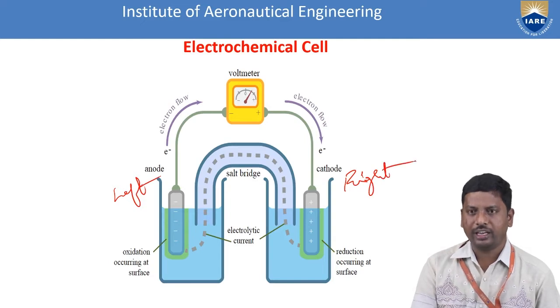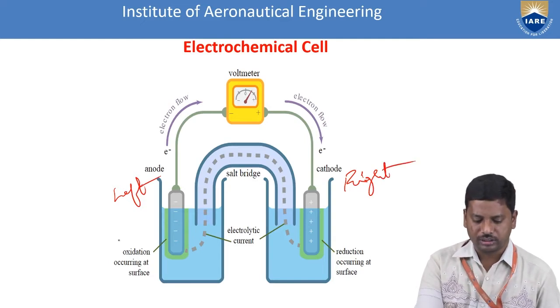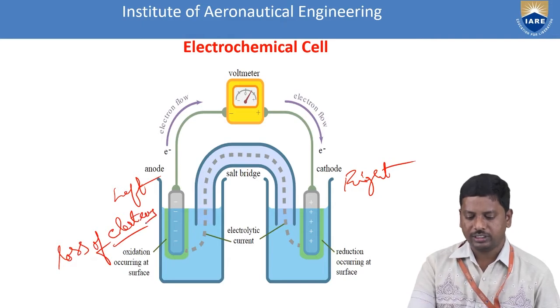So at the anode, oxidation always takes place. Oxidation means loss of electrons. And at the right side, reduction takes place. Reduction means gain of electrons.